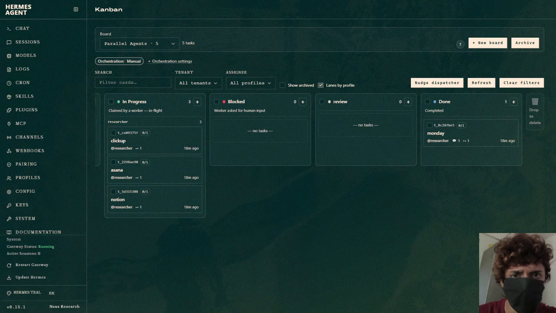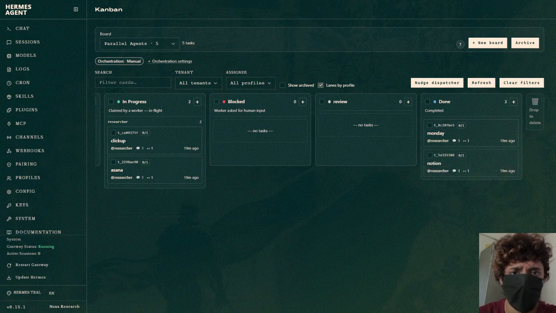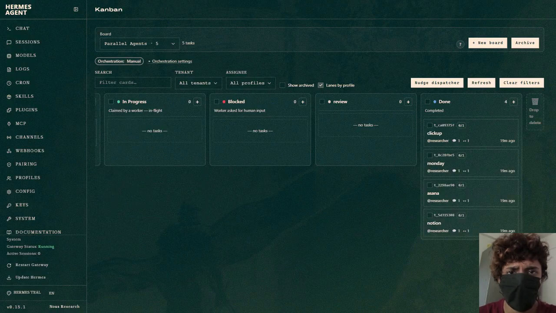So while these run, here's the thing people miss about agents. They're not faster because they type faster, they're faster because they work at the same time. One of me does these 4 back to back. 4 agents do them at once. And they're finishing. So all 4 done. And now task 5 should wake up.